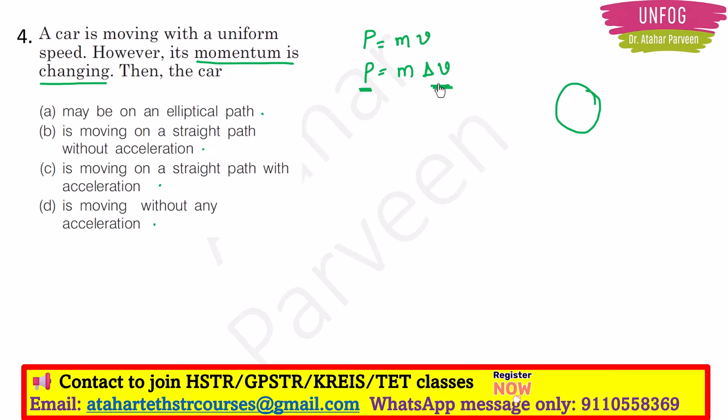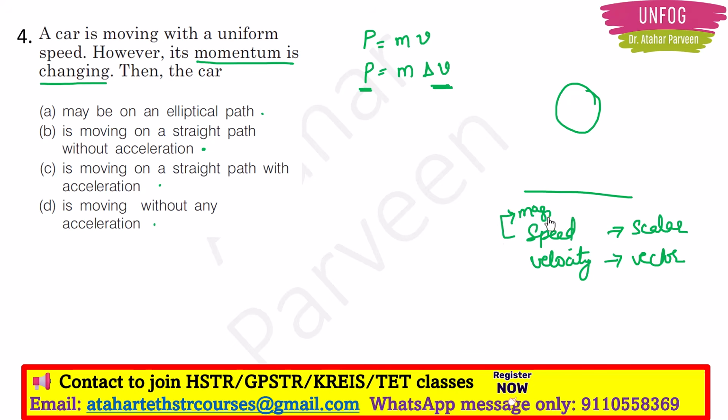If there is motion in a straight path without acceleration, like in option B, in that case we cannot talk about change in velocity, because we have two concepts: speed and velocity, right? Speed we call a scalar, right? What do we call velocity? A vector, right? Why? Because speed has only magnitude, but velocity has magnitude and direction. If both things are involved, magnitude and direction, then only velocity comes into the picture.